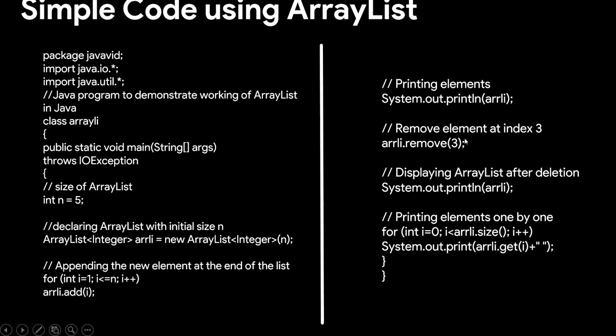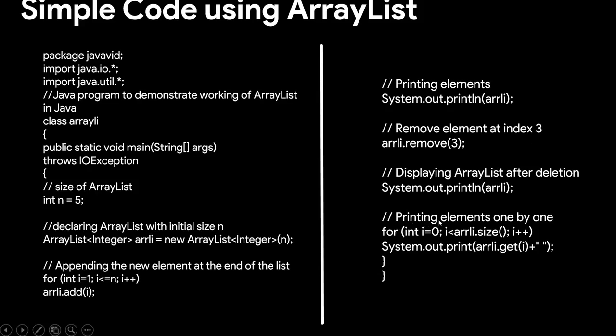This is used for removing the element which is present at index 3, so arrli.remove(3). Here the value present at the third position will be removed, and displaying the array list after deletion, we see what is present in the array list after the deletion of the third element.